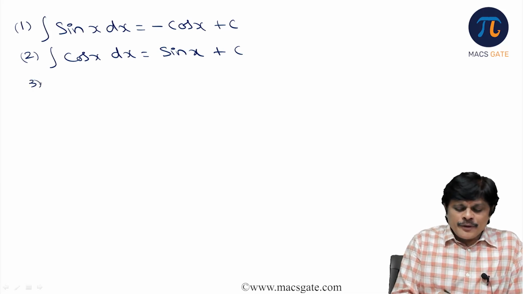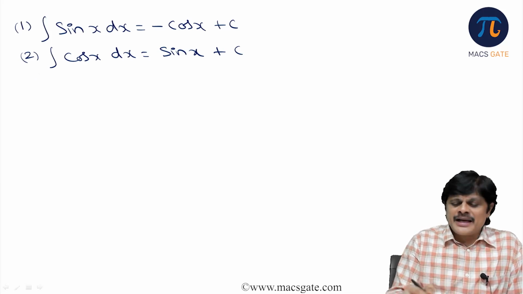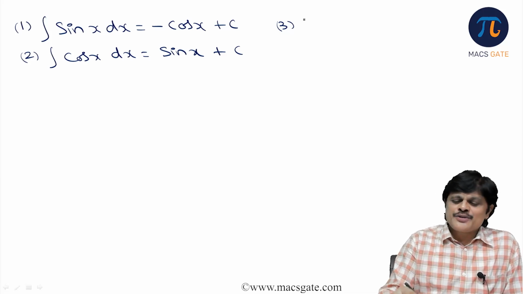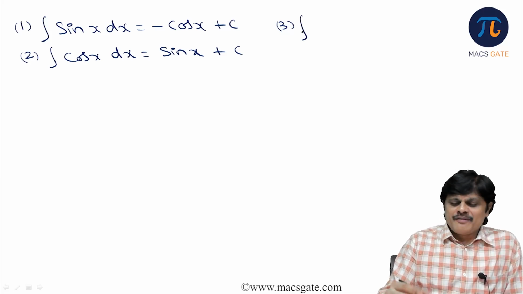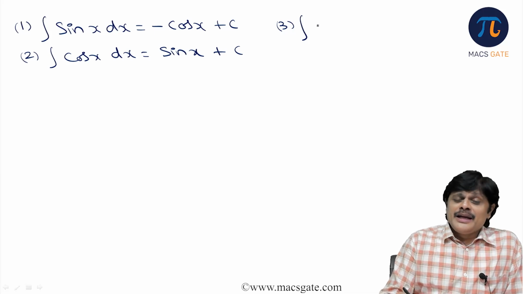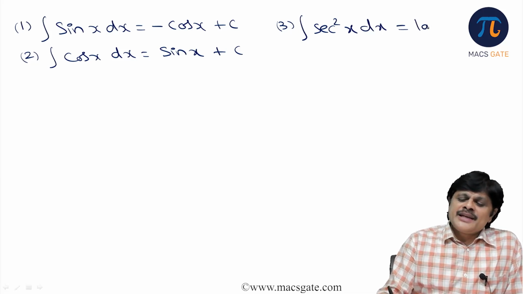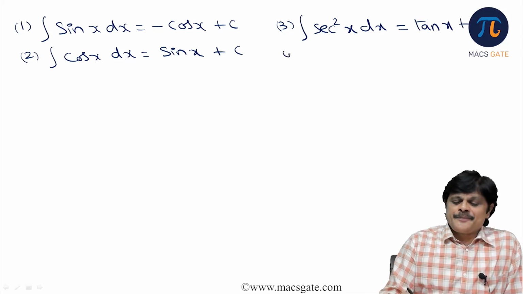The remaining four are not that direct, because the integrals of cosecant and secant are not directly like that, so we have different formulae. For example, the derivative of tan x is secant square x, so the integral of secant square x would be tan x plus c.